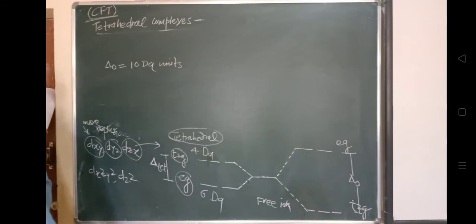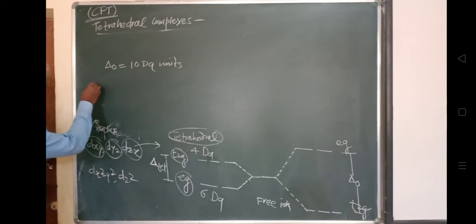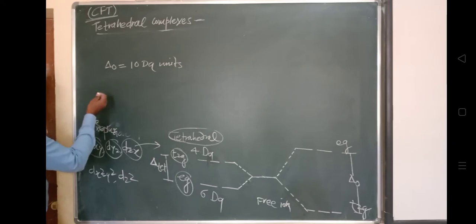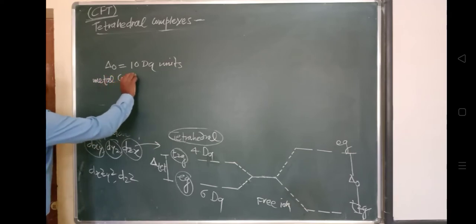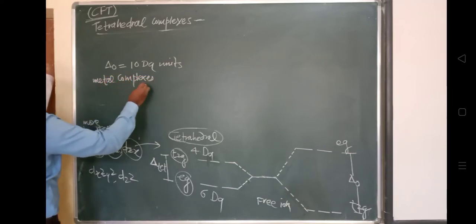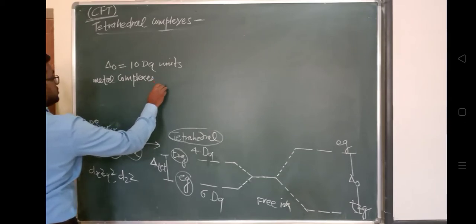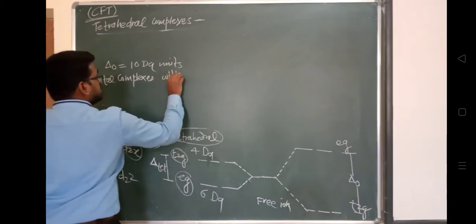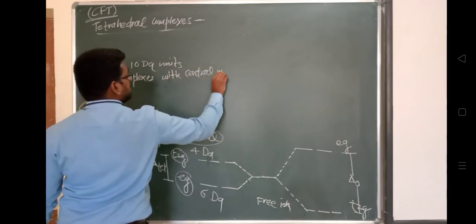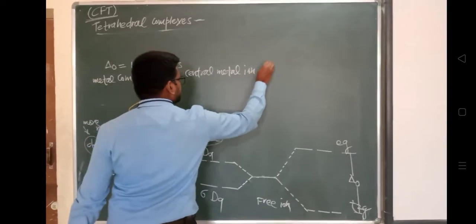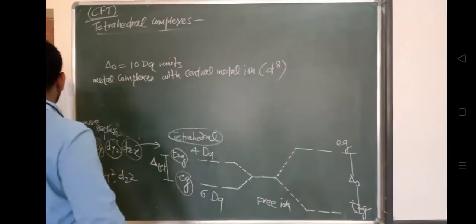So in d4 configuration, an electron would occupy one of the T2G orbitals. Typically the metal complexes possessing central metal ion with d8 electronic configuration favor tetrahedral structure. So which complex favors the tetrahedral structure? These are the metal complexes possessing a central metal ion whose configuration is d8.